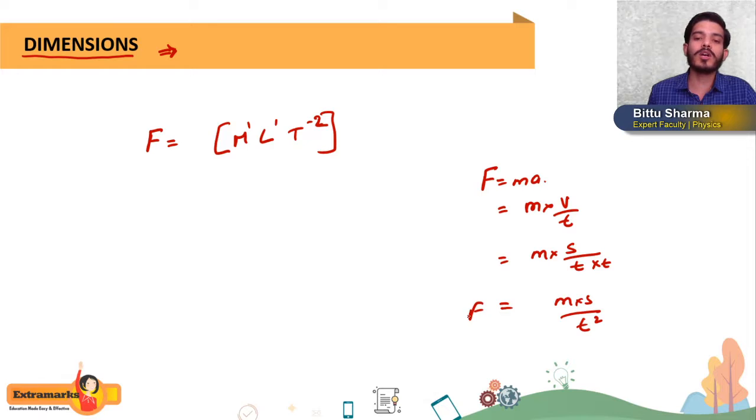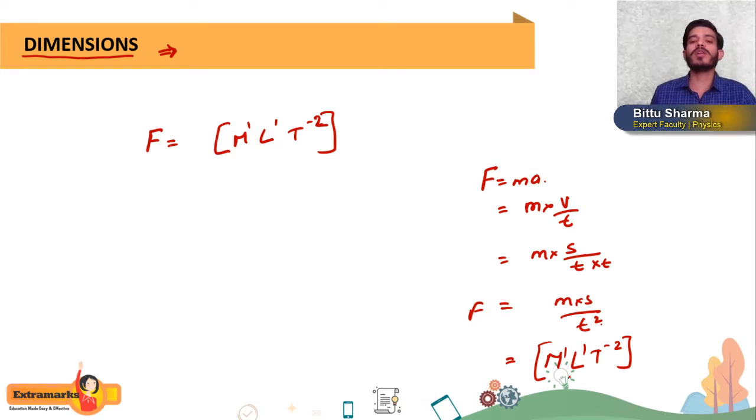Now you have converted force in terms of fundamental quantities, and if you want to write its dimension: dimension of mass is M power 1, dimension of displacement is L power 1, and time square, if it shifts to the numerator, becomes time minus 2. So the dimension of force will be M1 L1 T minus 2. Like that you can calculate the dimension of any physical quantity.